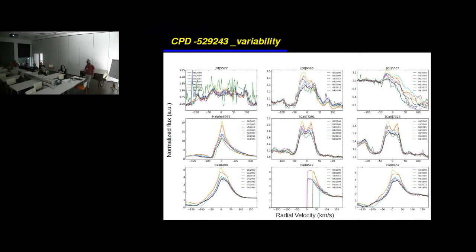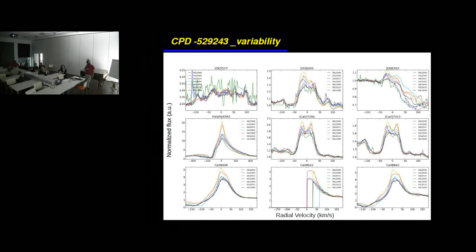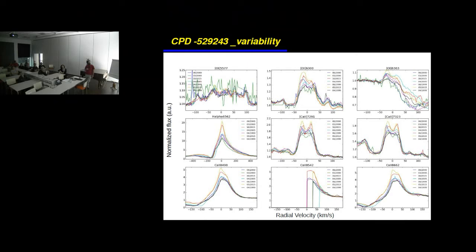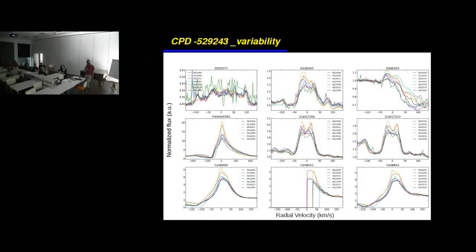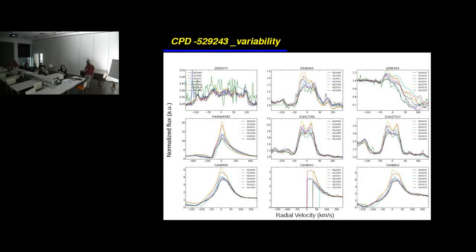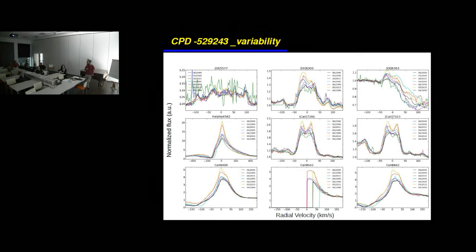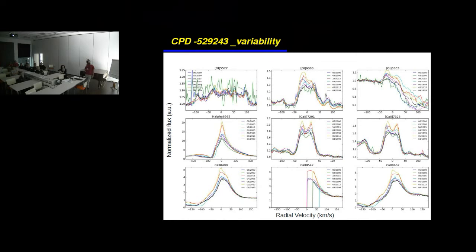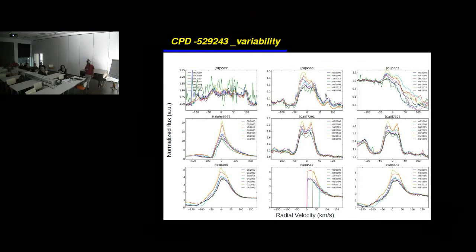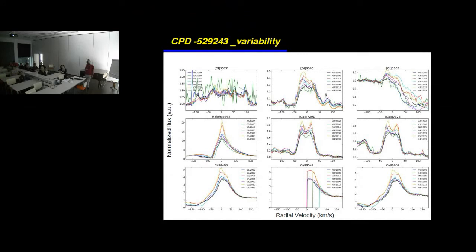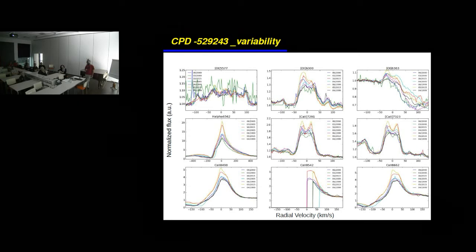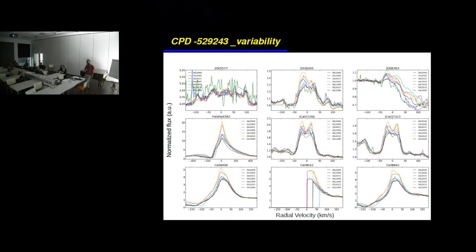In this case, we do have a lot of epochs of observations, and we see a lot of variation in the intensity, and there is some variation also in the profile in general. Now, we don't see anything at 5577. This is not very trustworthy. Also, this is a broader feature that probably has nothing to do with the line itself. We get the 6,300 line. This line is probably influenced by a deep absorption feature, so that's why the profile is almost destroyed.